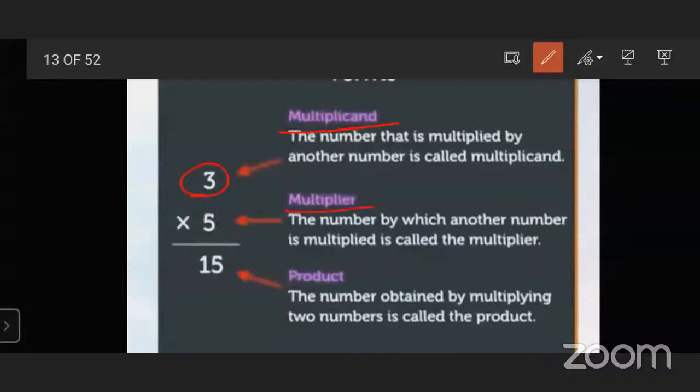The number by which another number is multiplied is called the multiplier. In this operation, 5 is the multiplier. In the operation 3 multiplied by 5, the answer is the product of that multiplication, which is 15. The number obtained by multiplying two numbers is called the product.